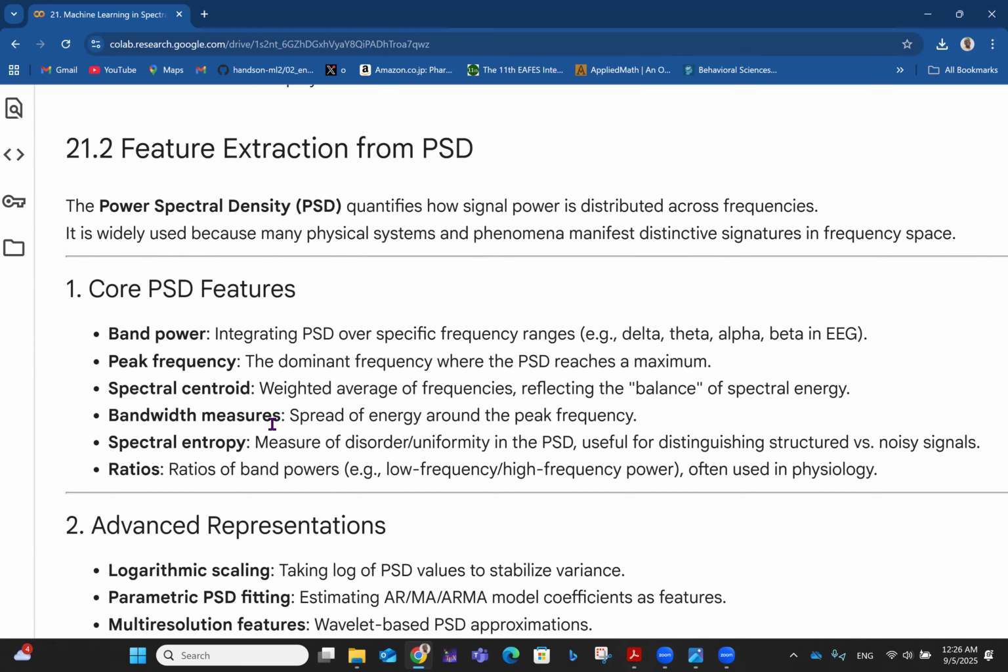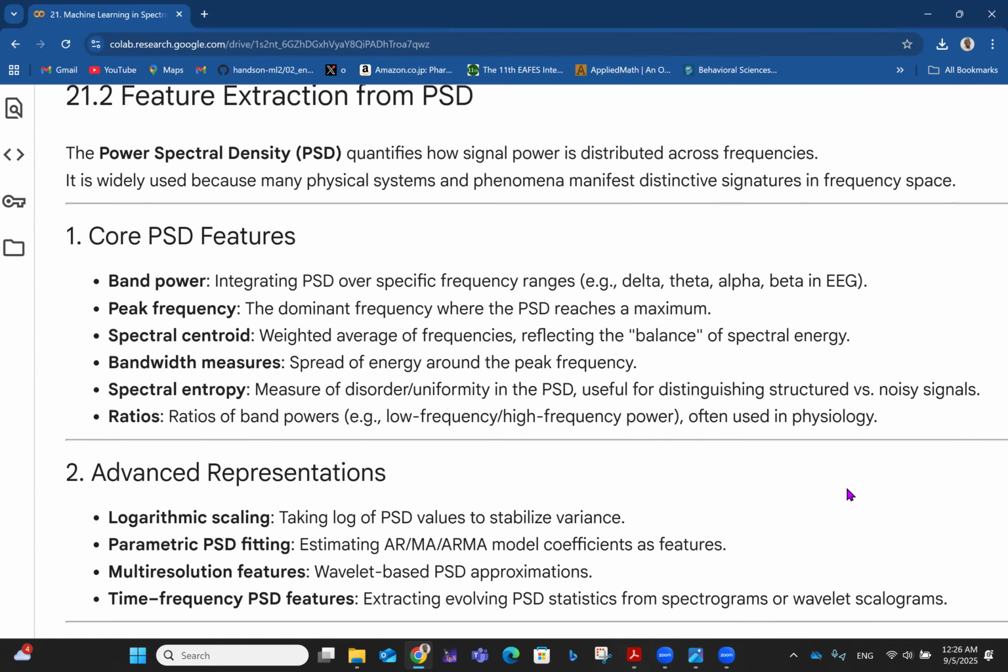We have bandwidth measures, which is the spread of energy around the peak frequency. Then we have spectral entropy, a measure of disorder and uniformity in PSD, useful for distinguishing structured versus noisy signals. Then we have ratios of band powers, e.g. low frequency to high frequency power, often used in physiology.